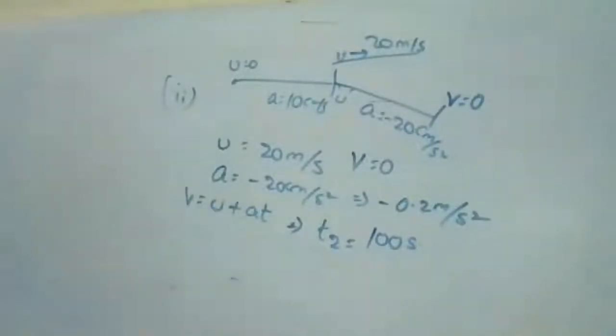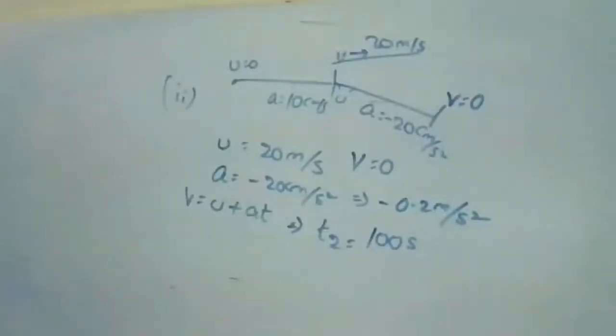So v is equal to u plus at. T2 is equal to 100 seconds. Right? So now I got the time period. Now I'll find the displacement, how much displacement it was happening.